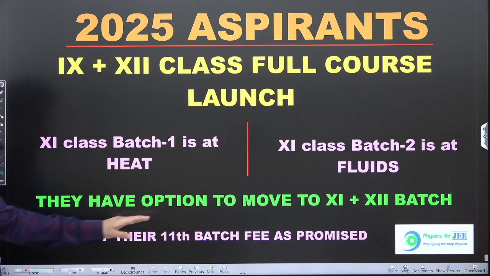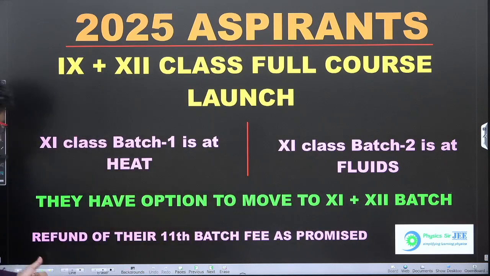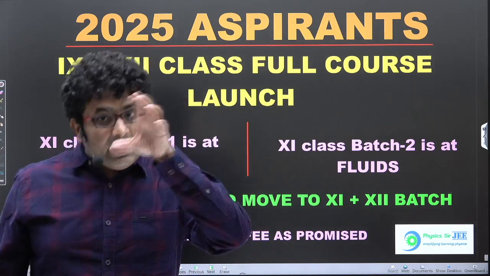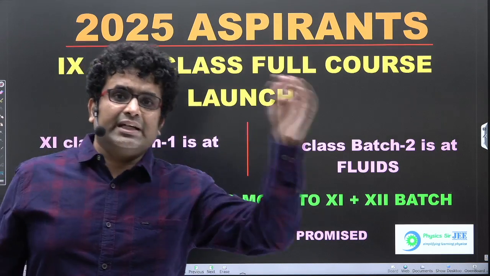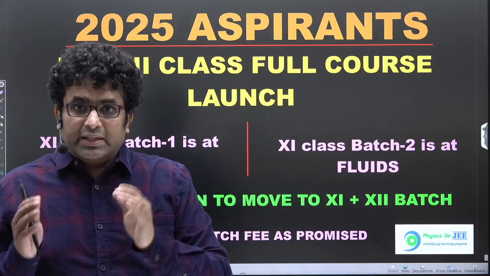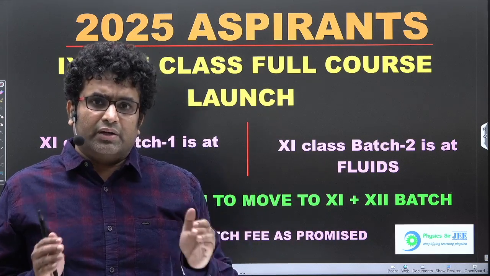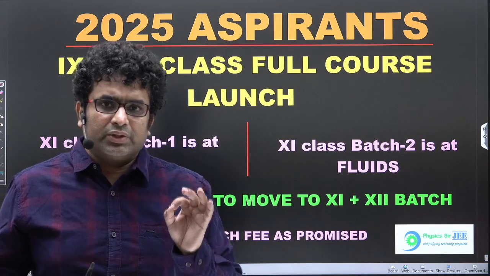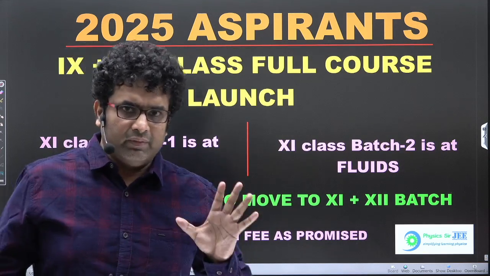Also, you have that option, 11th plus 12th, and refund of their 11th batch fee as promised. Also, the 11th content will now be extended up till 2025 for them. So the validity will also get extended. All the content of these particular new courses would be valid up till the day of examination of JEE Advanced 2025. Okay, right?